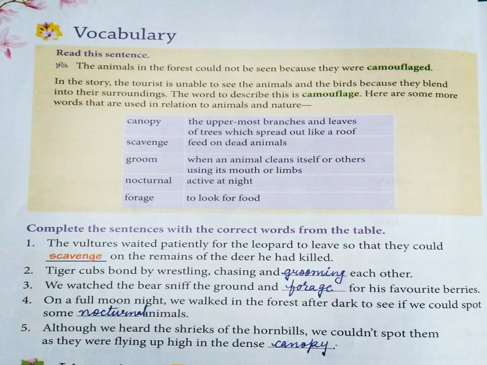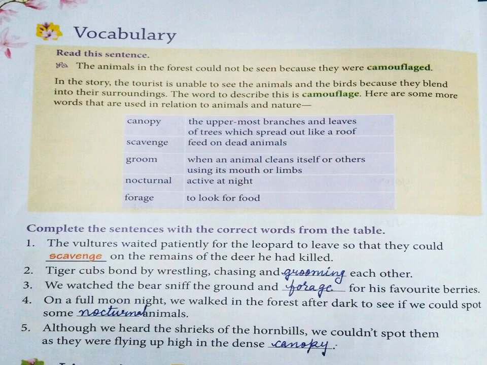Let's begin with vocabulary, children. It's in the textbook, page number 26. Read this sentence. The animals in the forest could not be seen because they were camouflaged. In the story, the tourist is unable to see the animals and the birds because they blend into their surroundings. The word to describe this is camouflage. Here are some words that are used in relation to animals and nature.